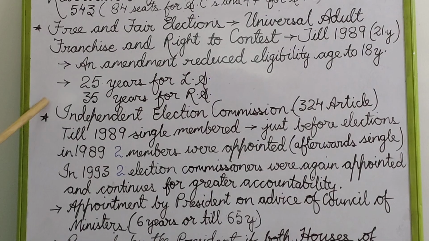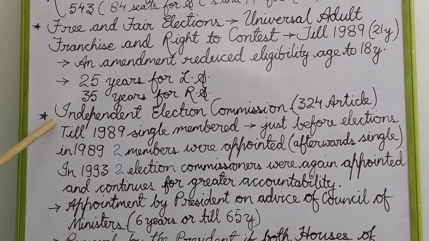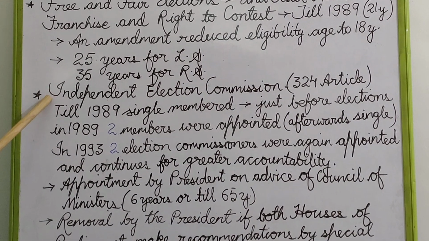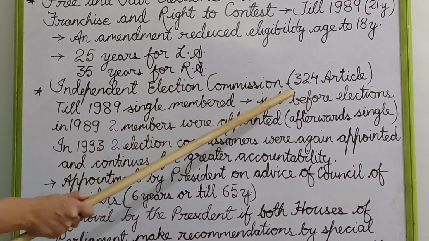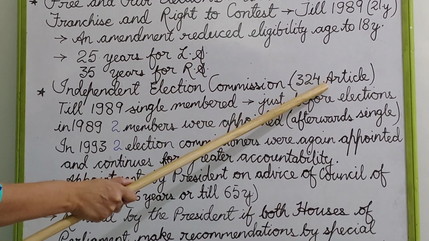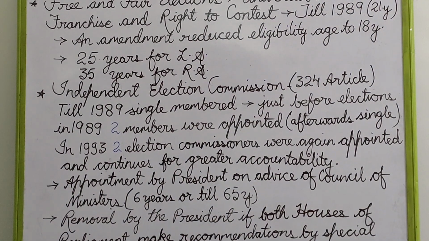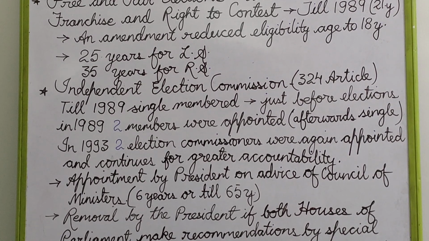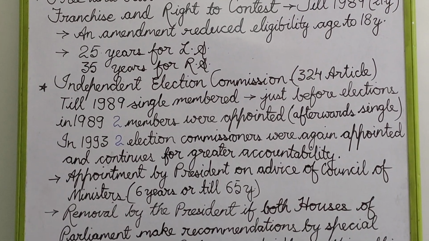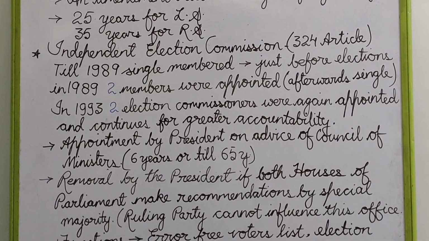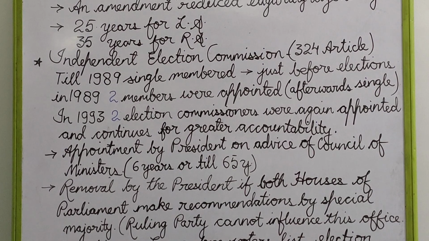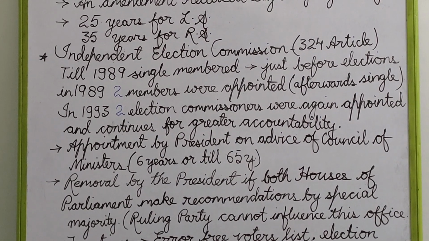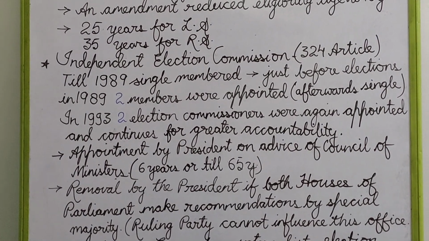Now, to ensure that such a big country with various belief systems and such an enormous population could have free and fair elections, there is a provision for an Independent Election Commission under Article 324 Clause 1 of our Constitution, which states that the superintendence, direction and control of the preparation of the electoral rolls for, and the conduct of, all elections to Parliament and to the legislature of every state and of elections to the offices of President and Vice President held under this Constitution shall be vested in a commission that is referred to in this Constitution as the Election Commission of India.